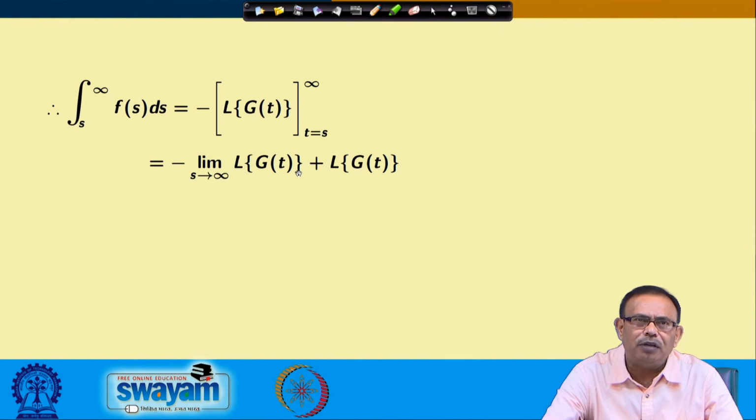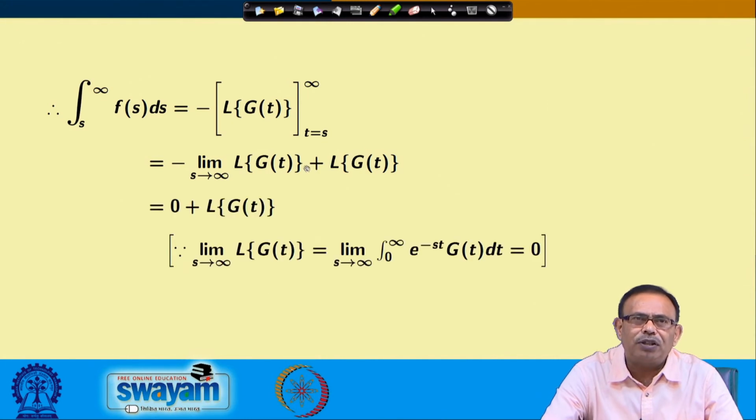So it is limit s tends to infinity of the Laplace transform of g(t) plus the Laplace transform of g(t). The first term vanishes, because it becomes 0 as s approaches infinity.